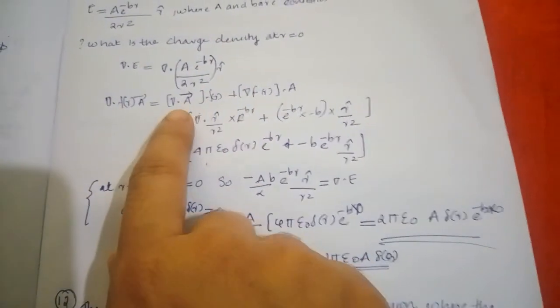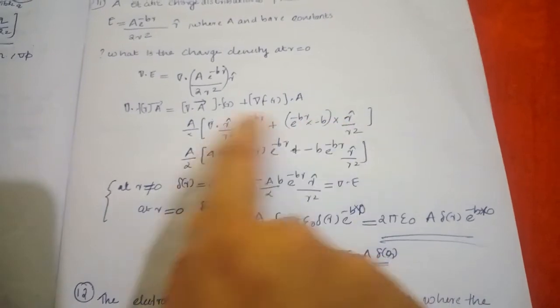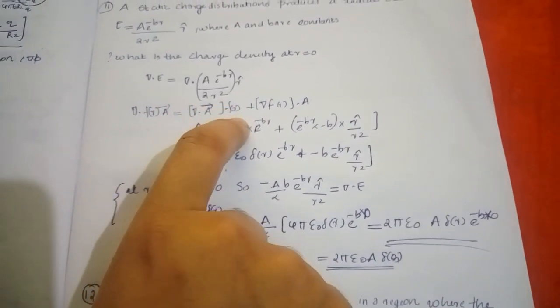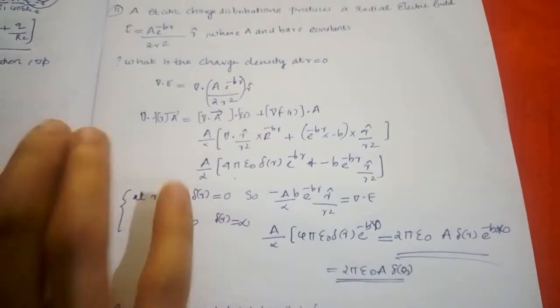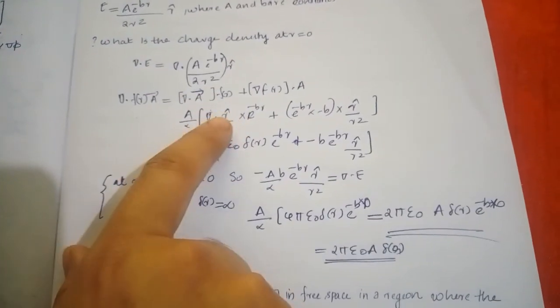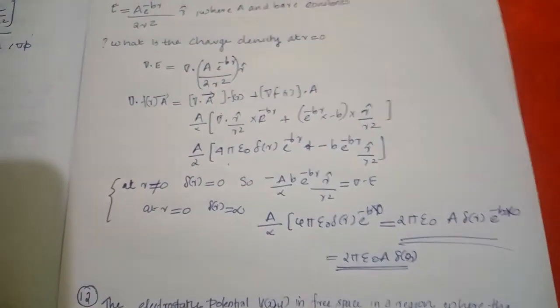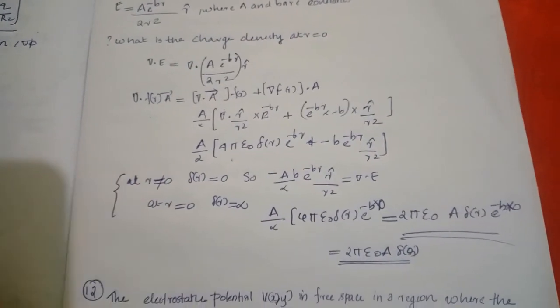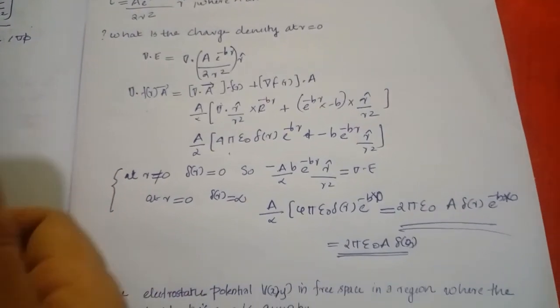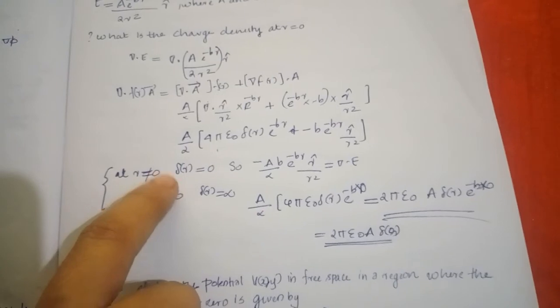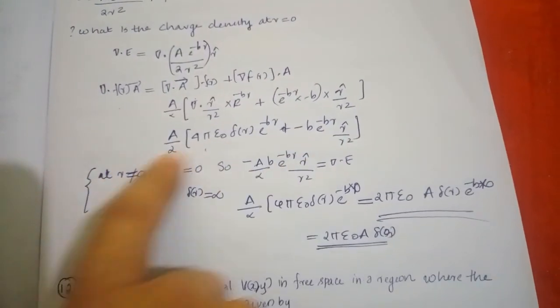Very easy. So we have to remember the general concept, that is del dot of f of r a bar is equal to del dot a bar f of r plus del f dot a. And also we have to remember del dot of r cap by r square is 4 pi epsilon 0 delta of r, and for the Dirac delta function, at r equal to 0 the function is infinity, and at r not equal to 0 the Dirac delta function is 0.